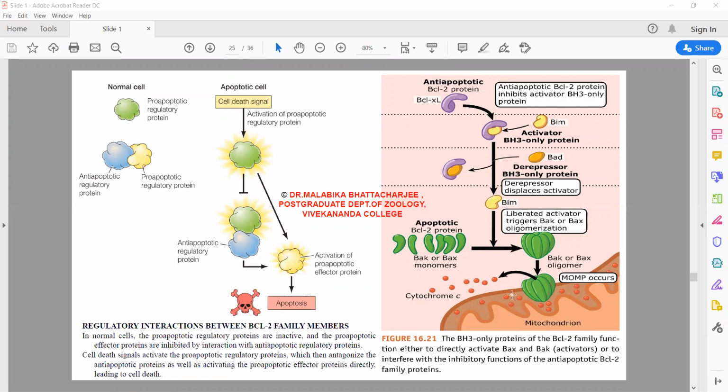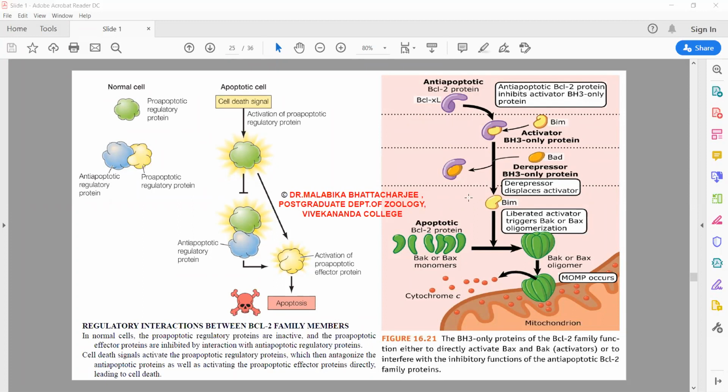The moment they create pores on the outer mitochondrial membrane, the membrane undergoes a change in the positive-negative ion interaction. As a result of this, MOMP, mitochondrial outer membrane permeabilization, cytochrome C leaks out.